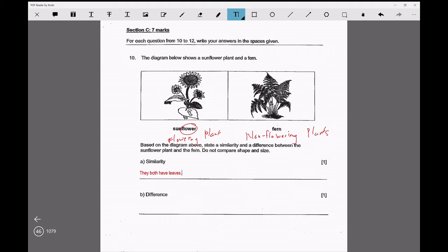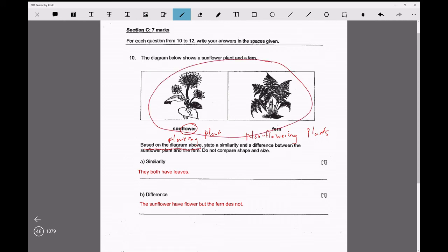Okay, the next one they ask you what's the differences. There are quite a number of differences. The sunflower has flower, but the fern does not. So they say cannot compare shapes and sizes. Anyway, it should be based on the diagram above. That means not from your knowledge, but based on the picture only here. Well, you can see that sunflower has a flower there, fern doesn't.